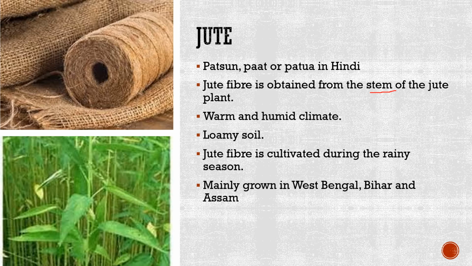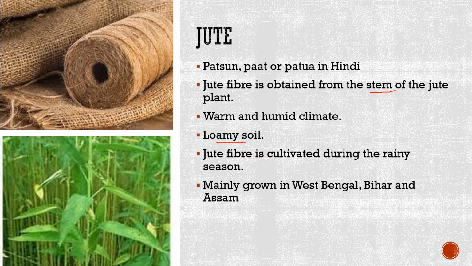Jute is one of the cheapest natural fibers, and it grows best in a warm and humid climate. It requires a loamy soil and it is cultivated during the rainy season. Mainly it is grown in West Bengal, Bihar and Assam.